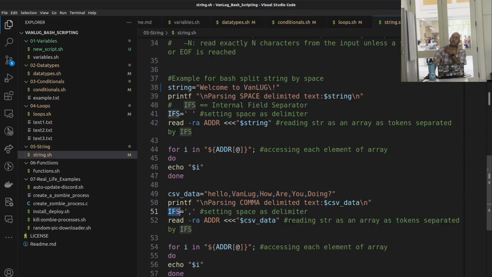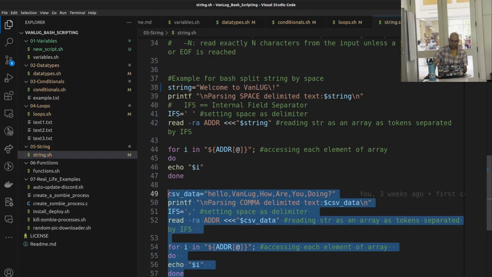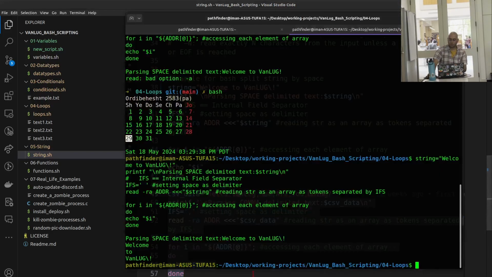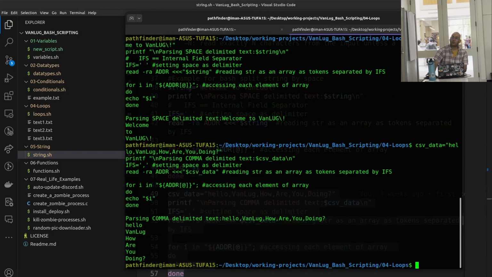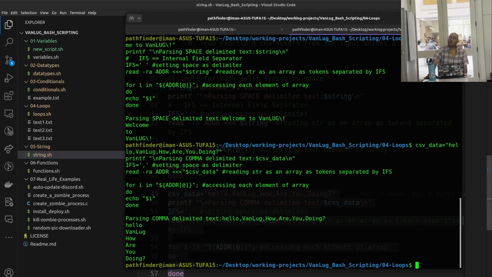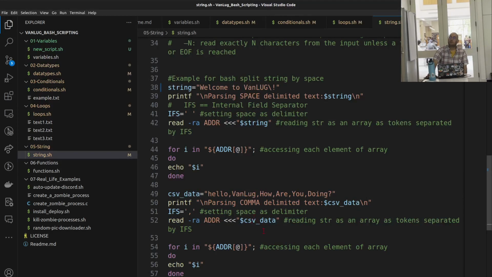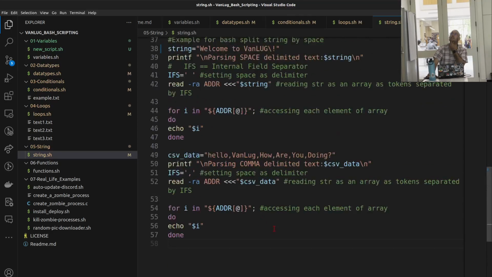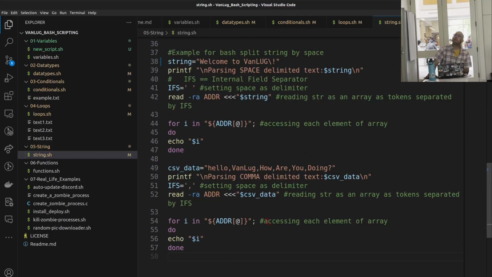The IFS is defined, and we set the delimiter to be comma, and then we want to do the same thing. Yeah, that's mostly what I have for string.